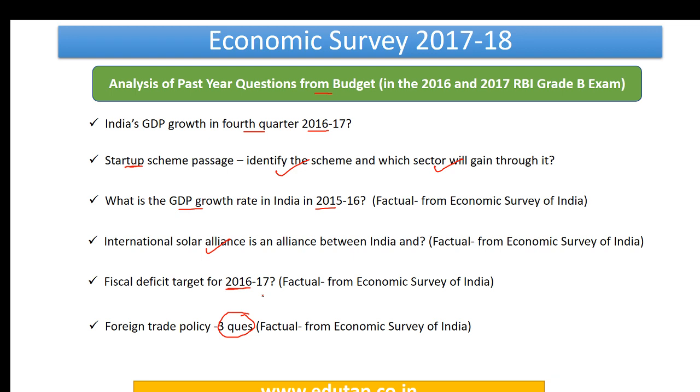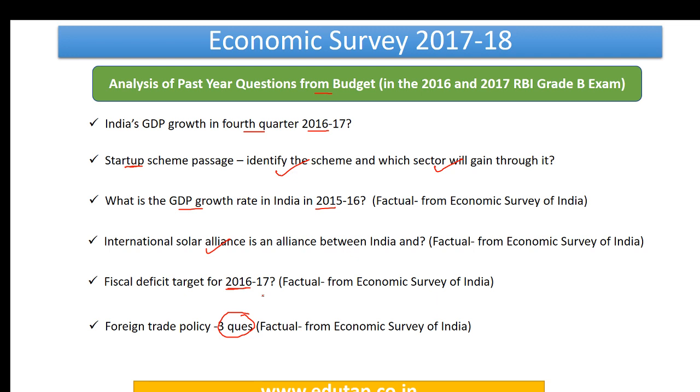So friends, till now we have very extensively seen how we need to approach the Economic Survey. Let me give a gist of what we saw. The first thing is to be well aware of the syllabus. Whenever you approach a question, link it to the syllabus, keep in mind the relevant important points, and go through the detailed explanations. This is what we require out of you.